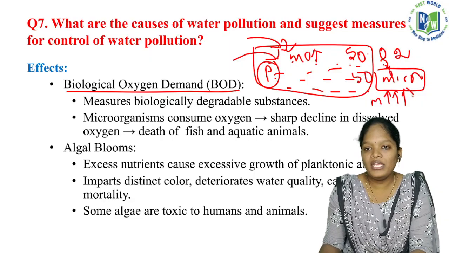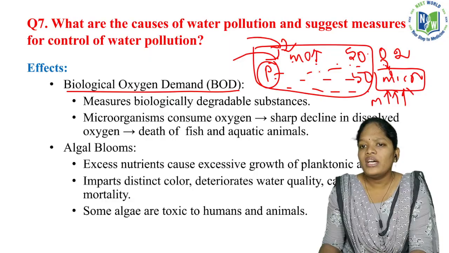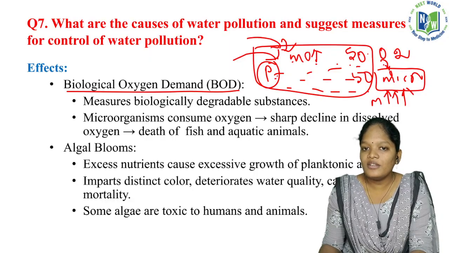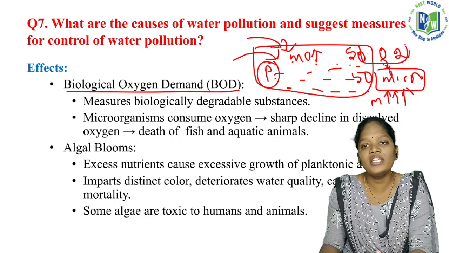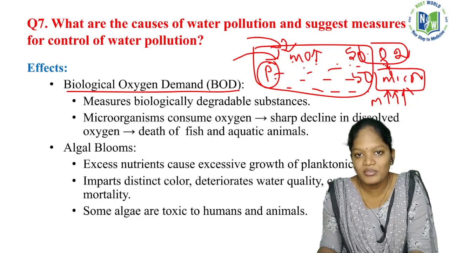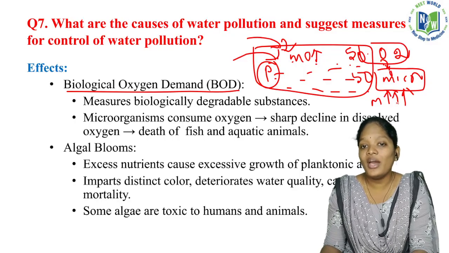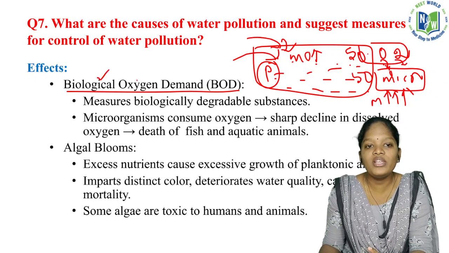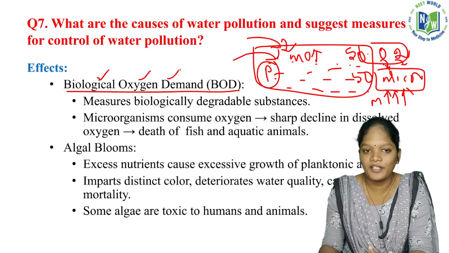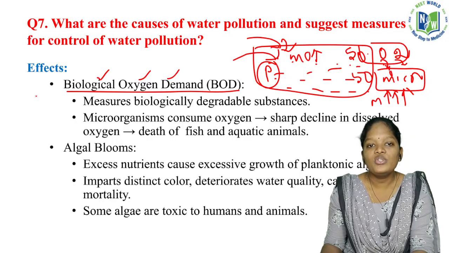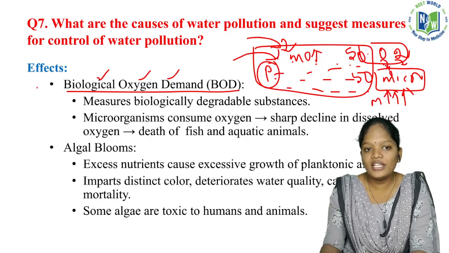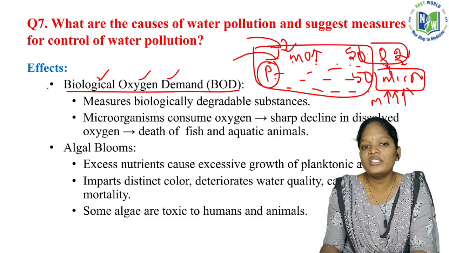The number of plants will be similar, and the oxygen released by these plants is also similar, but the concentration of microorganisms will be more. Now what happens? There will be no oxygen for all the microorganisms. So this is what biological oxygen demand is. So you can easily understand why we have to measure this BOD.